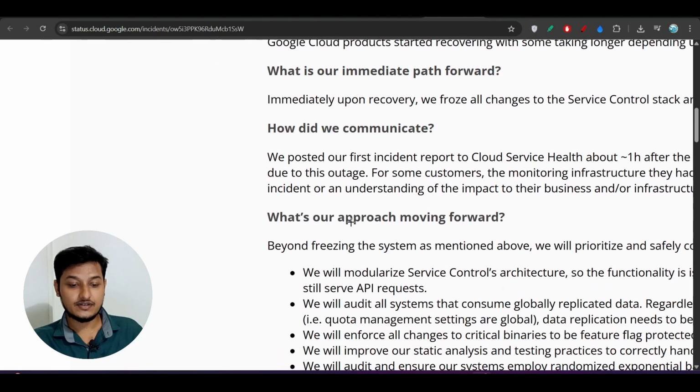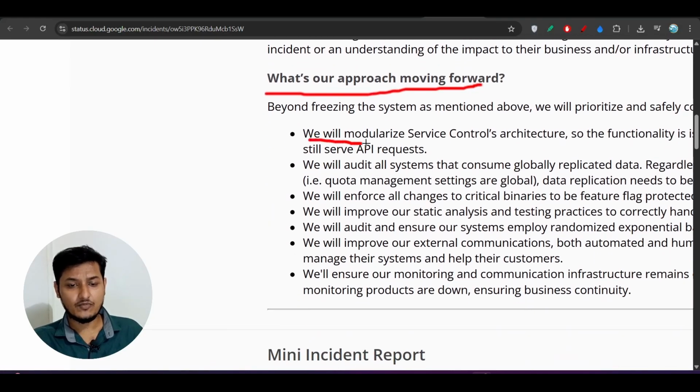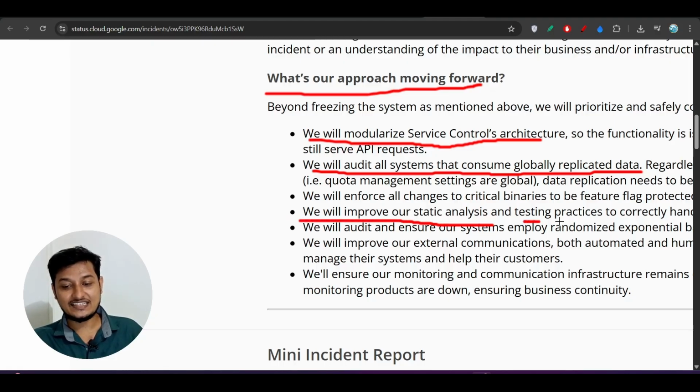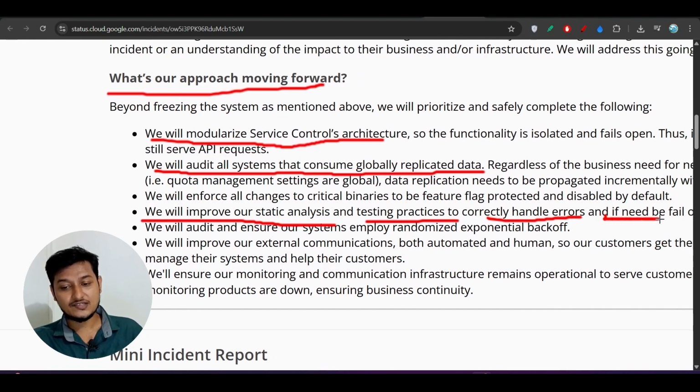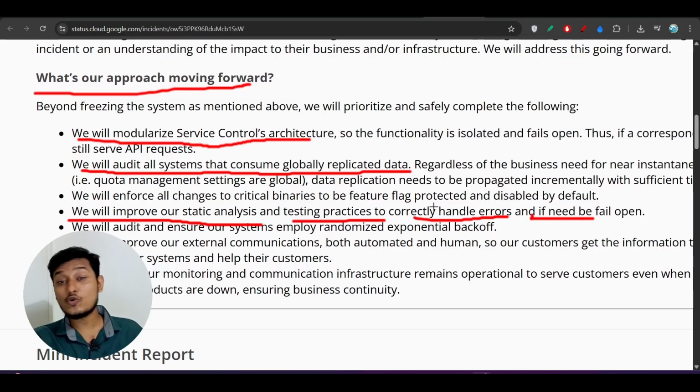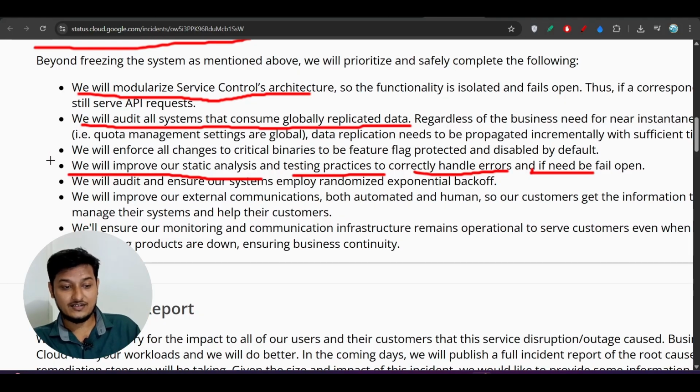And also they have given the approach, what's our approach moving forward. They are telling that we will modularize service control architecture, and also we will audit all systems that consume globally replicated data. And also one thing that they have written, that we will improve our static analysis and testing practices to correctly handle errors. And from this line we can surely say that the code was not tested before deploying in production, right? But why? Why have they written these things, that we will improve our static analysis and testing practices?